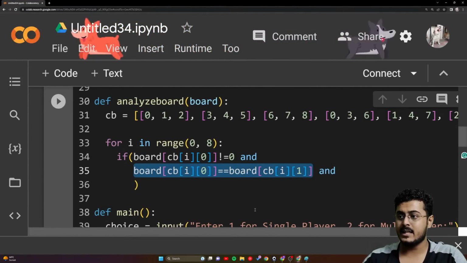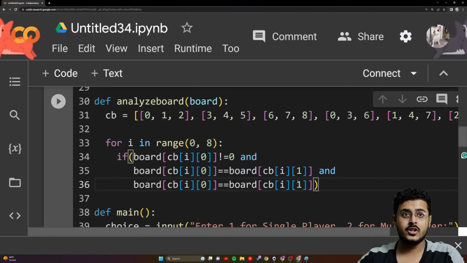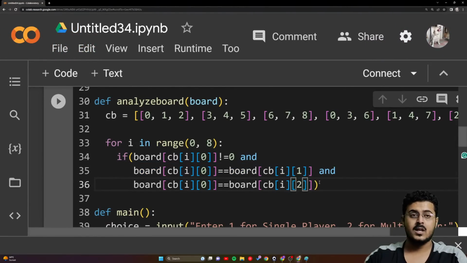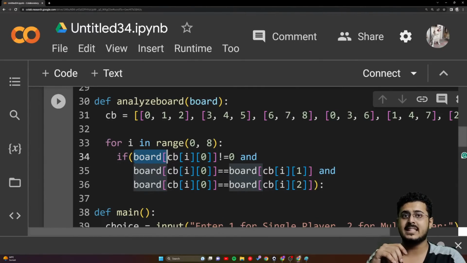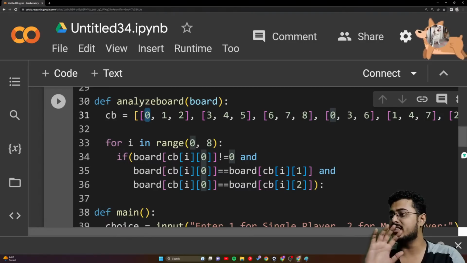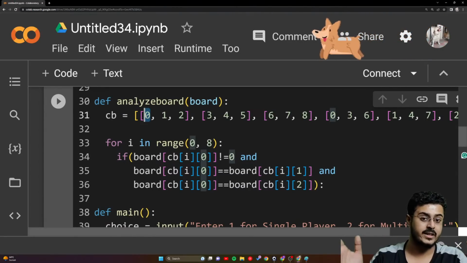Control C, Control V, should be equal to 2 as well. So what I have done right over here, guys, as you are able to see, is that if the number present at that particular digit is not 0, first of all, these numbers shouldn't be 0 in the board.